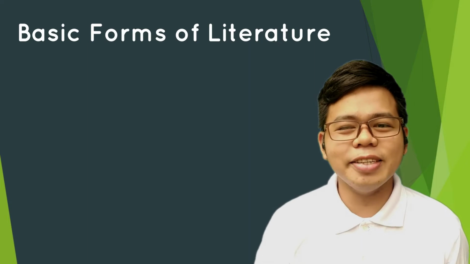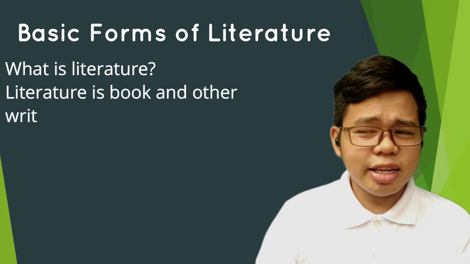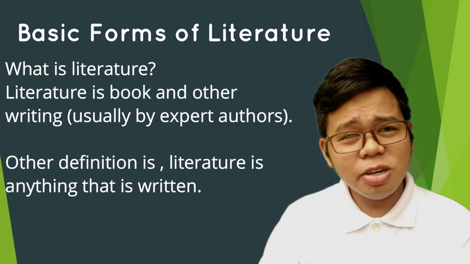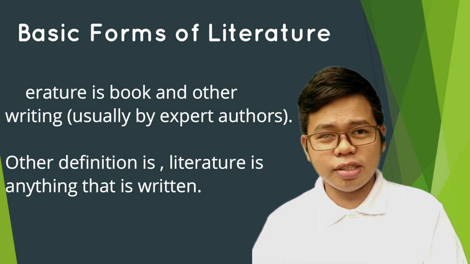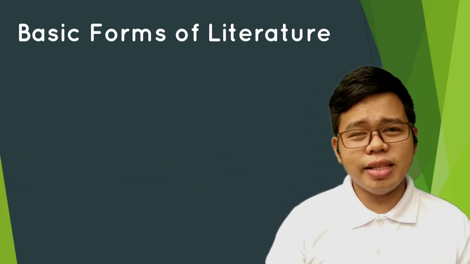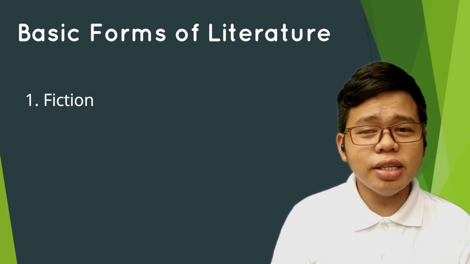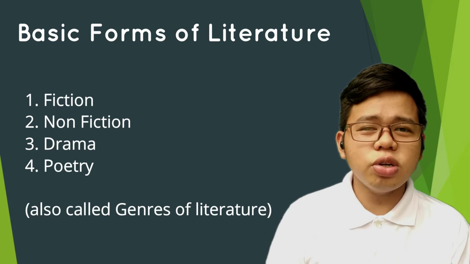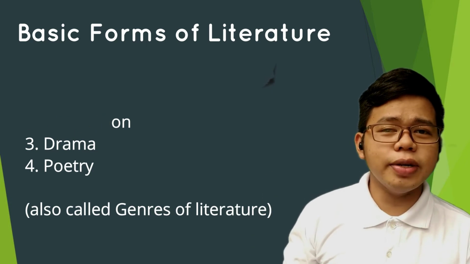The basic forms of literature. So what is literature? Literature is a book and other writing, usually by expert authors. Literature is anything that is written. So we have the forms of literature: number 1, fiction; number 2, non-fiction; number 3, drama; and number 4, poetry. These four are also called the genres of literature.